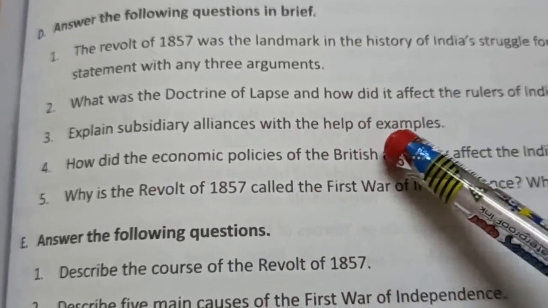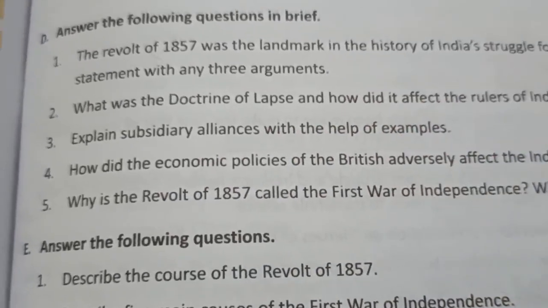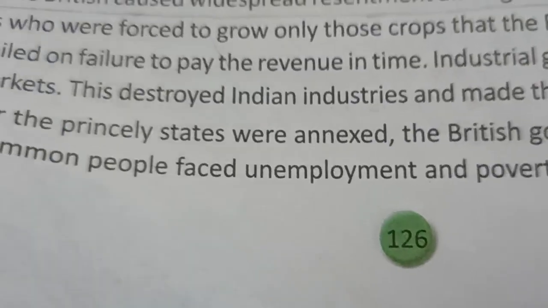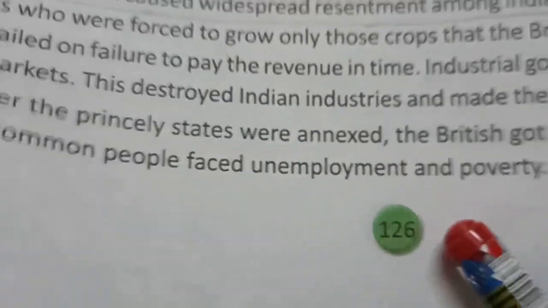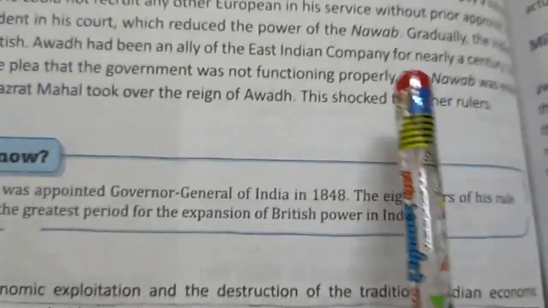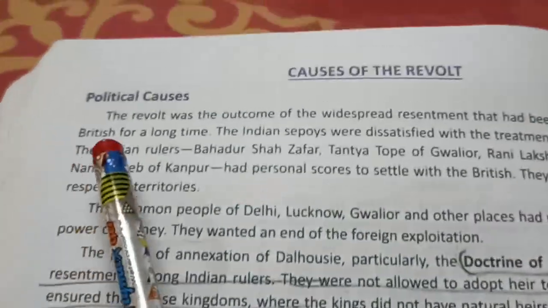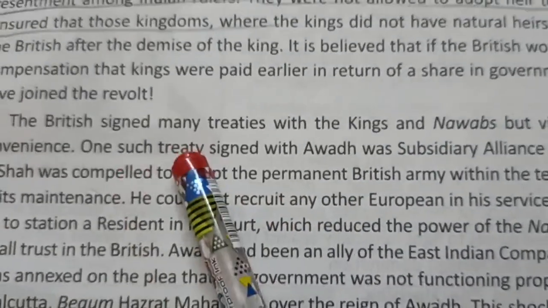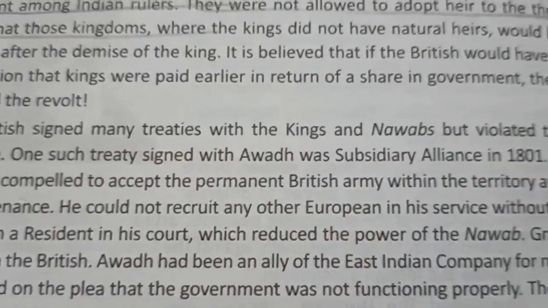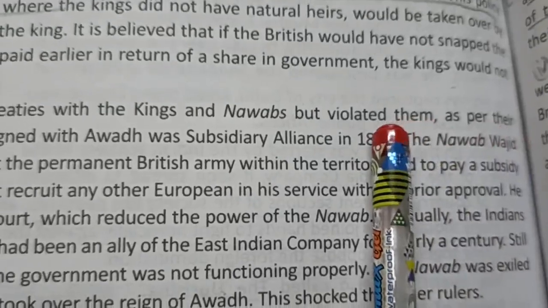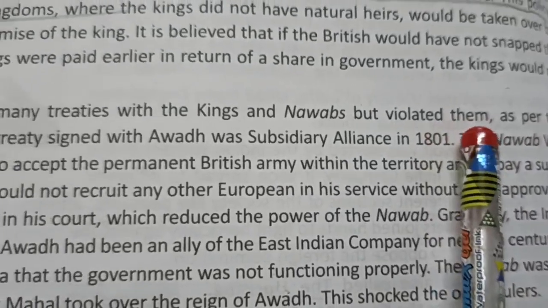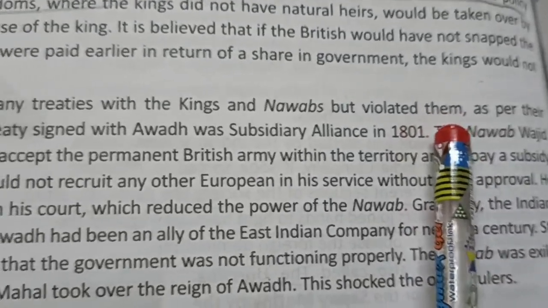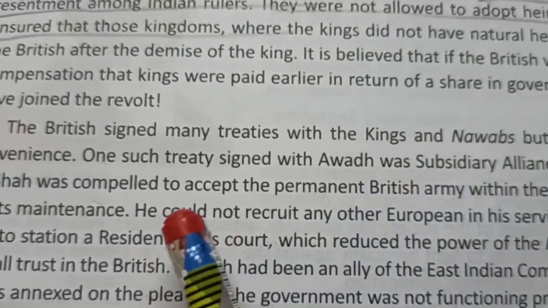So for this answer, take out page number 126. On this page, here in political causes, the last paragraph you see, the British signed many treaties with the kings and nawabs but violated them. Means they did not follow them, only as per their convenience.